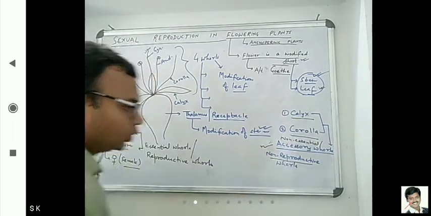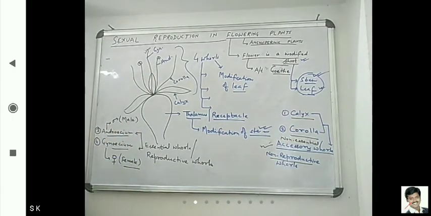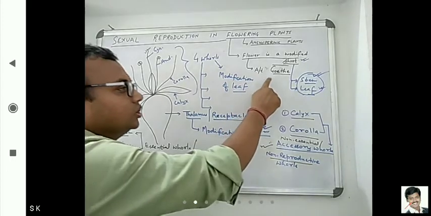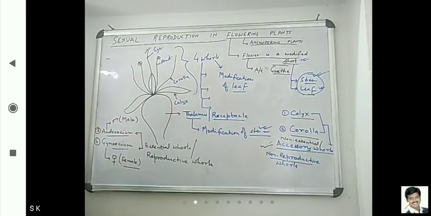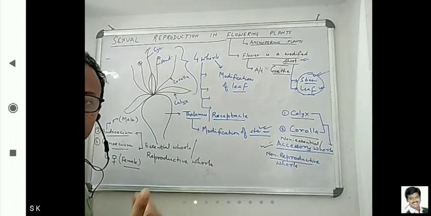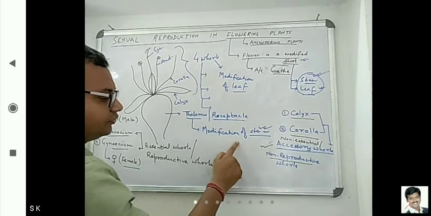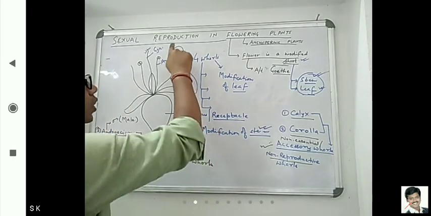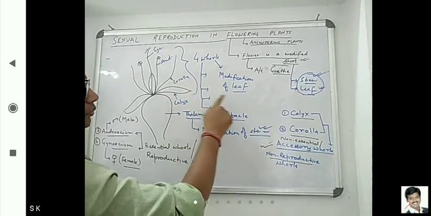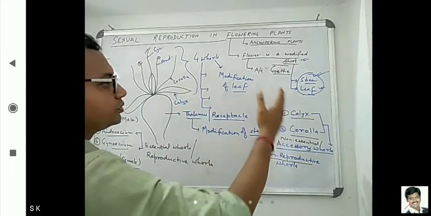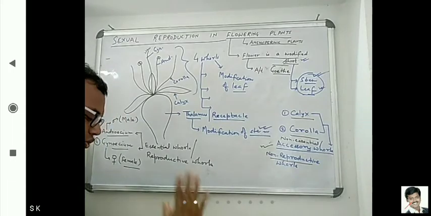Calyx and corolla. Okay, now we will enter into that flower. Already we know that flower is a modified shoot. Who told that? Goethe. How can we prove that? By showing that thalamus is a modification of a stem and all the four whorls are modifications of leaf. So these two prove that flower is a modified shoot.